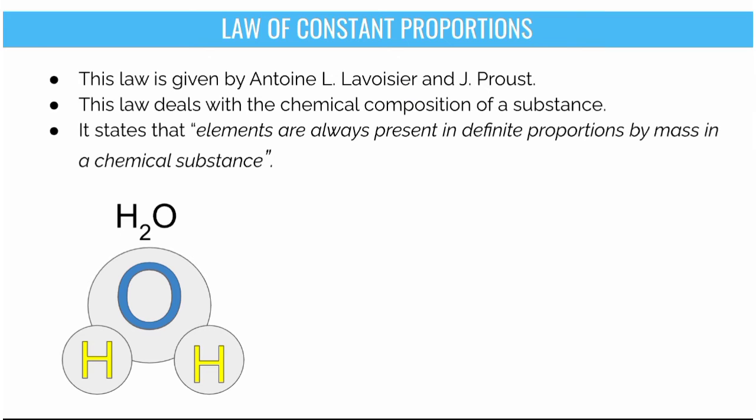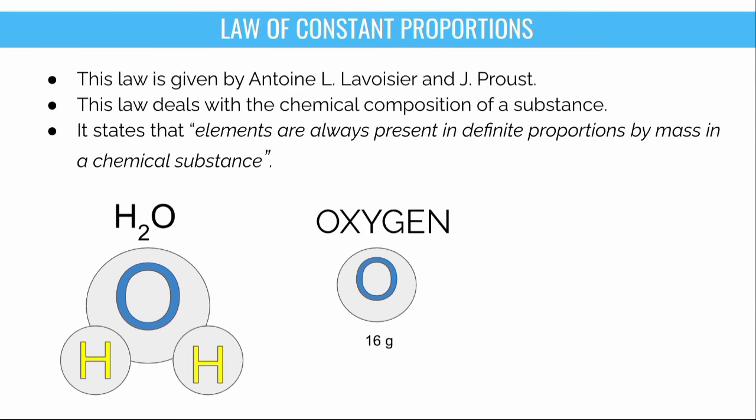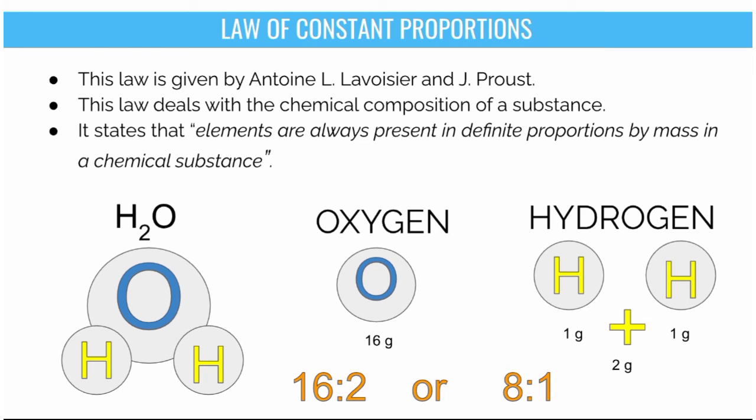From the molecular formula, it is clearly seen that there are two hydrogen atoms and one oxygen atom. The oxygen atom has a mass of 16 gram and a hydrogen atom has a mass of 1 gram, but there are two hydrogen atoms, so the total mass will be 2 gram. On taking the ratio of these two elements, it will be 16:2, or in the lowest form, 8:1.